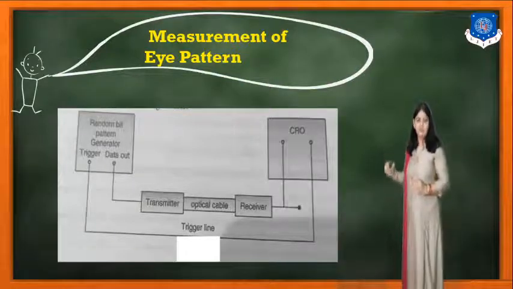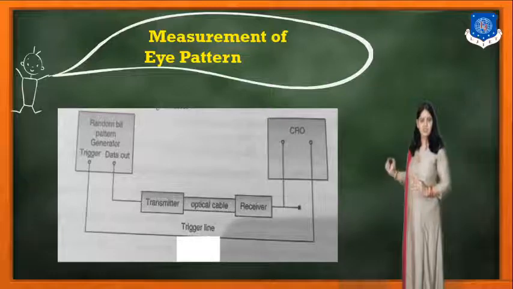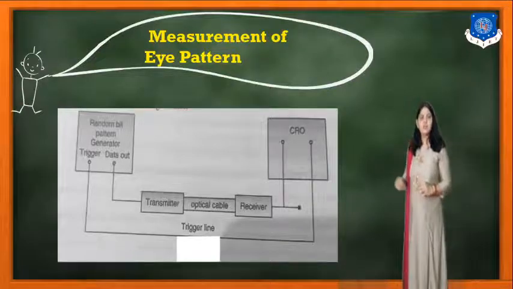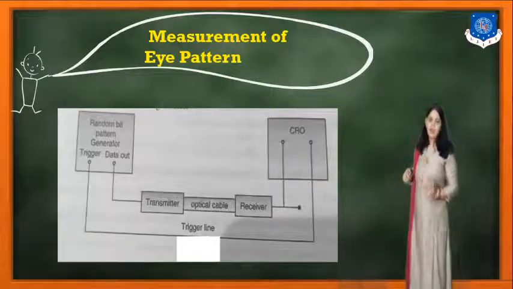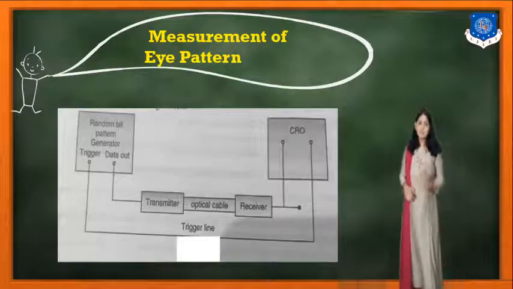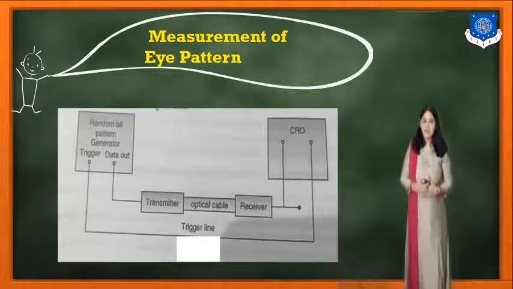So now whatever data passes from the transmitter to the receiver, we can observe on the CRO. Now this CRO will again give us the output of the pattern, which is known as the eye pattern.